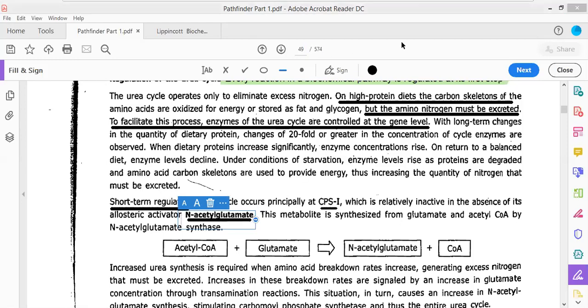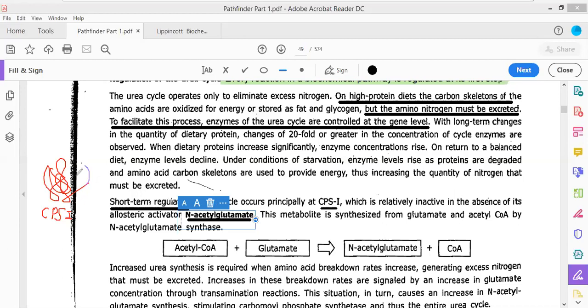So I'm just going to draw this structure. Let this enzyme be CPS1. This enzyme is CPS1. Now, this enzyme will be able to interact with another molecule. It has an allosteric modulator, and that allosteric modulator is N-acetyl glutamate.